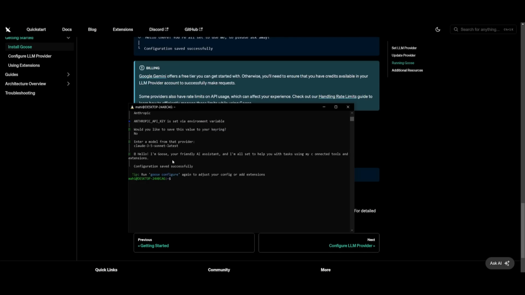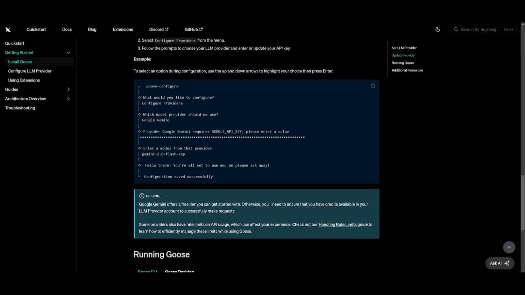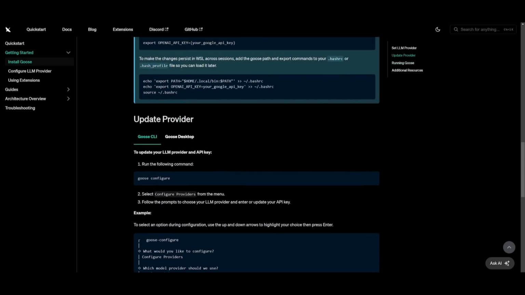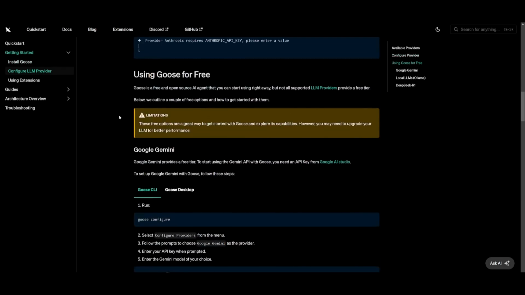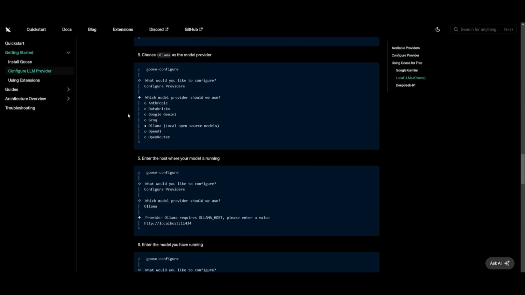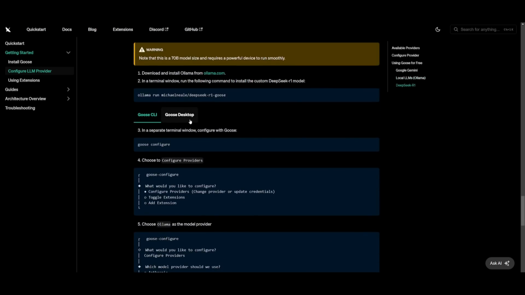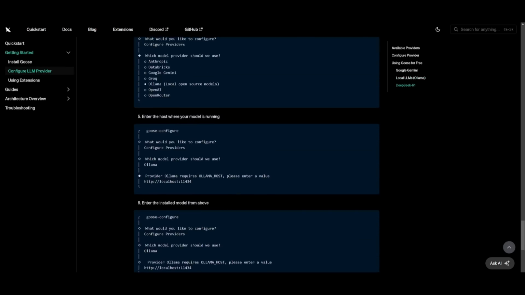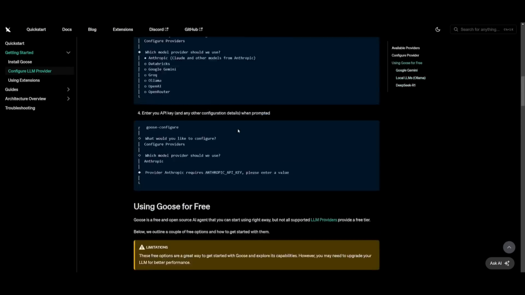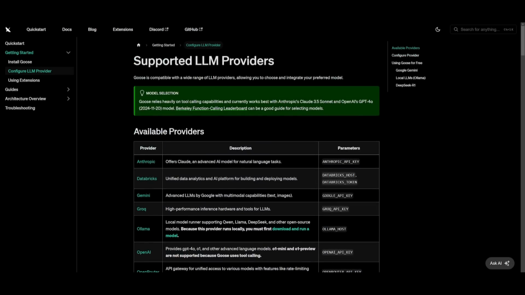It's going to then configure everything. And then now what we can do is we can go ahead and start using this model. So we have configured the API key for the Anthropic model. Now, they have a full doc that showcases how you can set this up for every other model, as well as for every other provider, like Ollama to Gemini and many others. So definitely recommend that you take a look at this with the link in the description below.